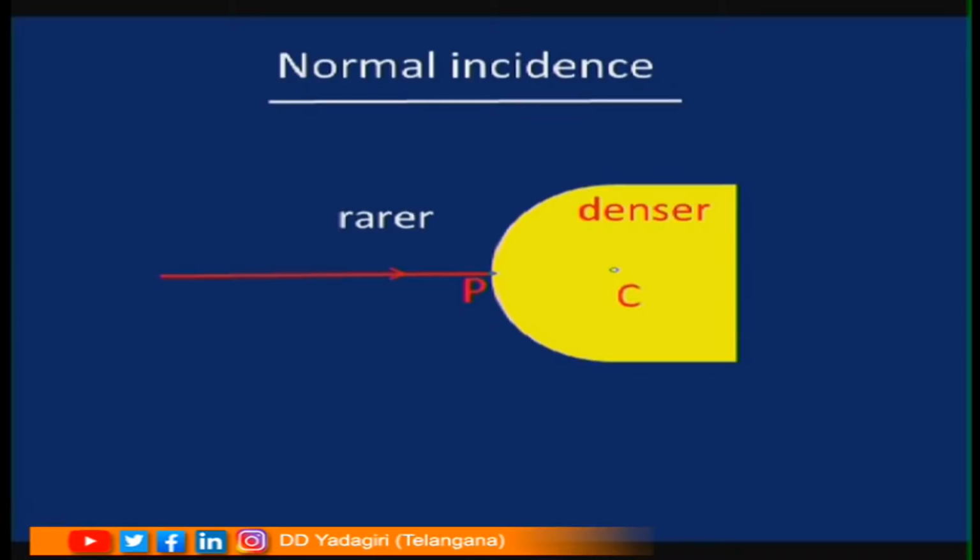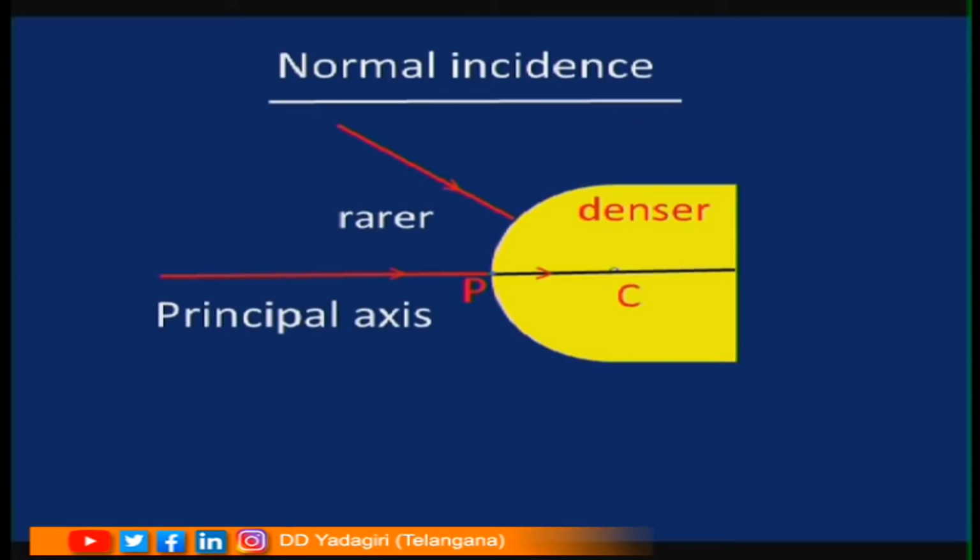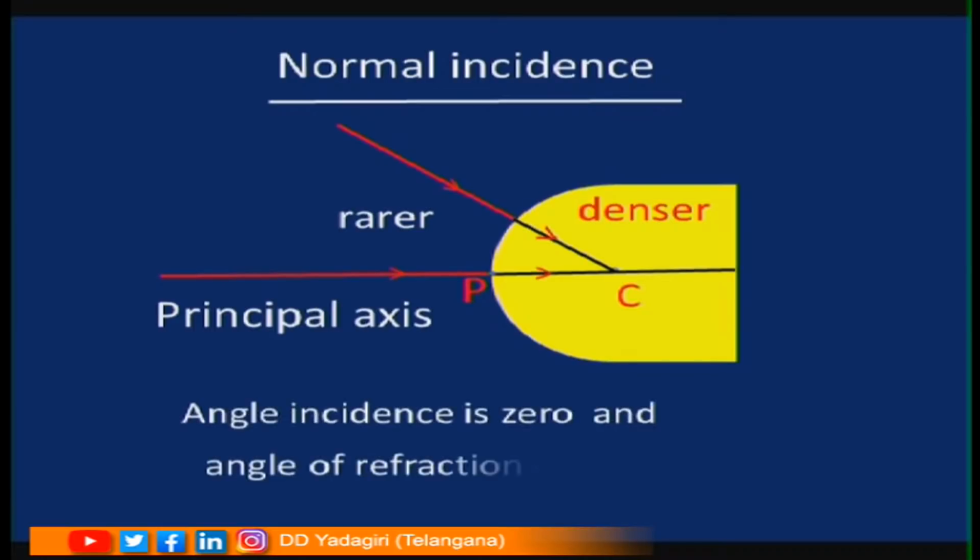Is there any deviation for this light ray? Let us see. Oh no, it is going to pass through the denser medium without deviation. See the another light ray, again which is going to pass through the center of curvature, it is also not going to deviate. So, in this picture these two light rays are incident normally on the curved refracting surface. Here angle of incidence is 0 and angle of refraction is also 0.